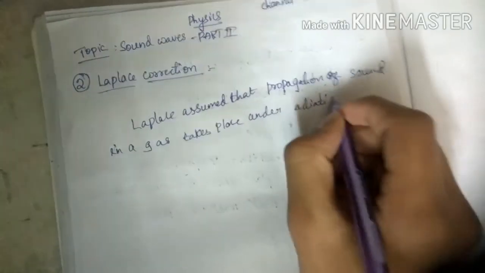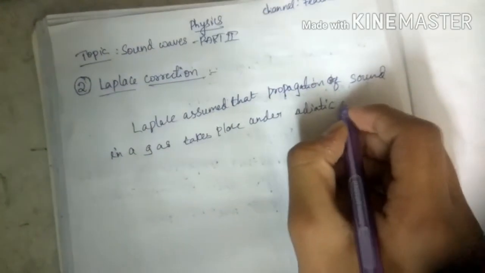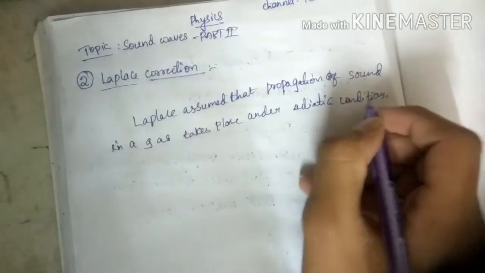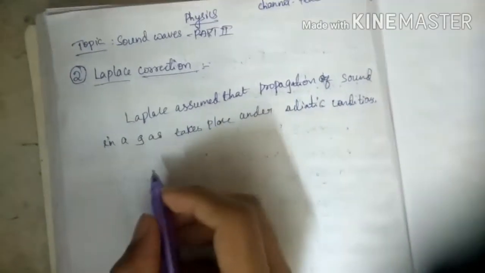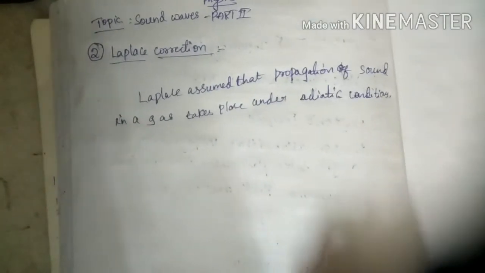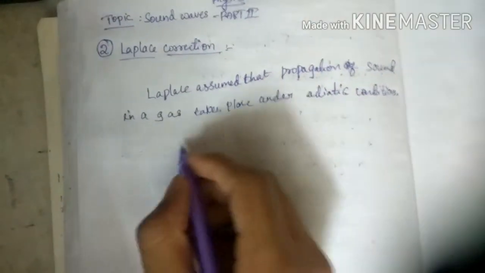Adiabatic conditions means the temperature changes, but Newton said that it was an isothermal process. What is an isothermal process? I said this in my previous video also, and now I am saying it again. Isothermal process means same temperature, which means the temperature does not change throughout the whole experiment.